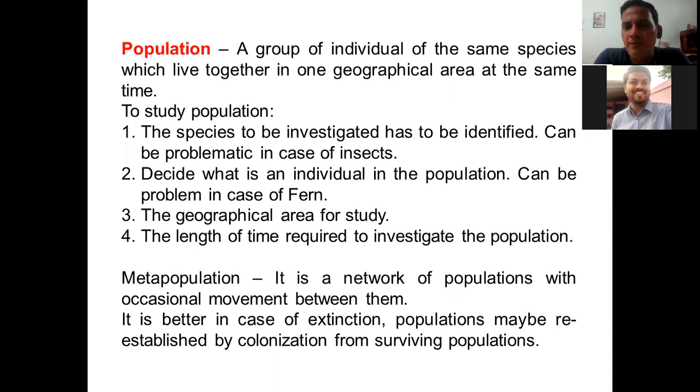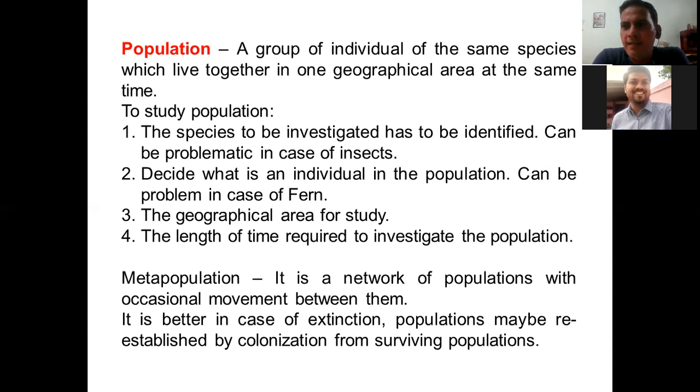So the length of time which is required to investigate is also very important. There are a couple of insects. Let's say you might have seen in the rainy season, there's one insect which is called a mayfly that is very prominent. When it rains, in the evening there are a lot of flies on the lights, on different light sources. And the next morning you see a lot of debris of the wings, and these insects die and crawl.